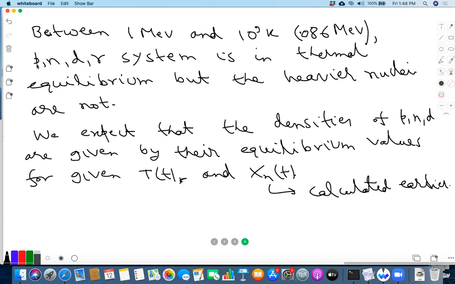So you expect that the numerical evolution will give the values of p, n, and D densities that are compatible with the equilibrium values. Is this clear? So this is what you should expect from the numerical analysis.